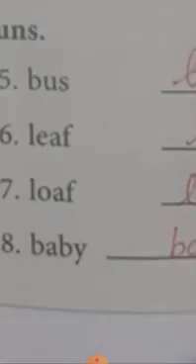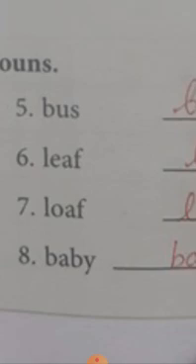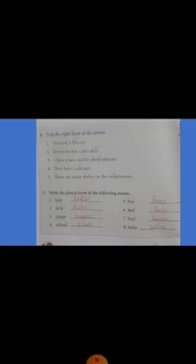Then baby. We have to remove the y from the baby and add ies. Then we will get babies. Okay, baby, babies. Understood all of you? I hope all of you understood this singular noun and plural noun. You have to do this singular and plural in copy. Okay, page number 38. This page number 38 you have to do in copy. Clear all of you? Yes?